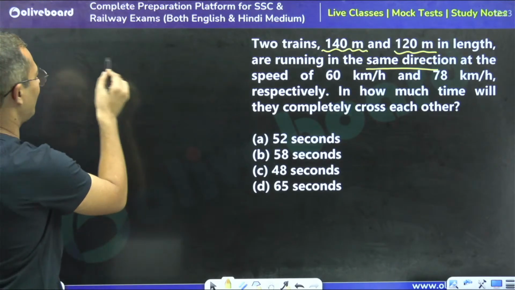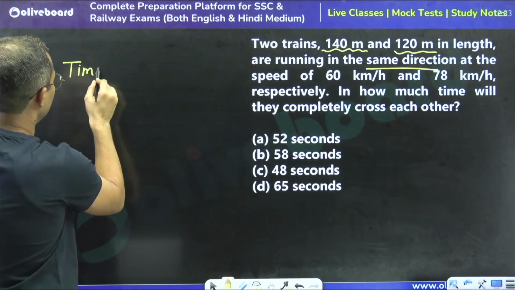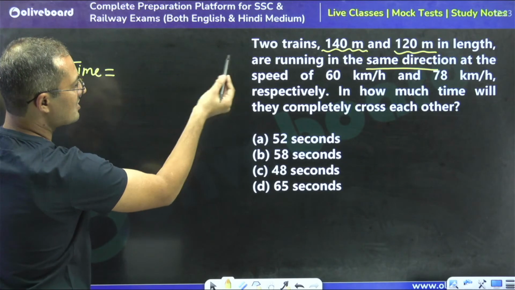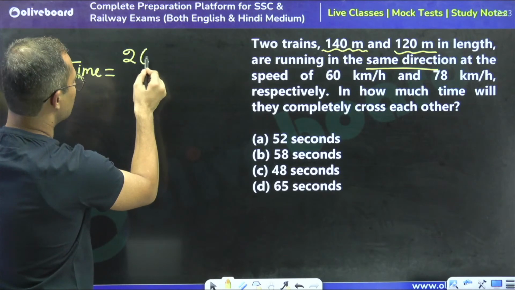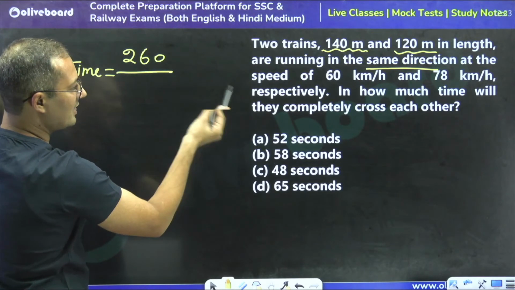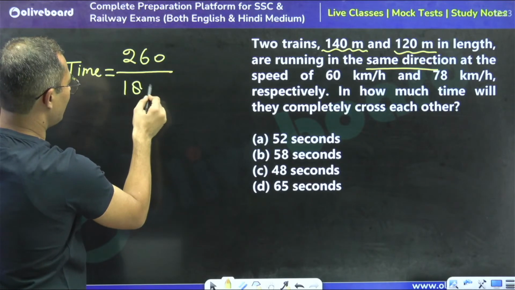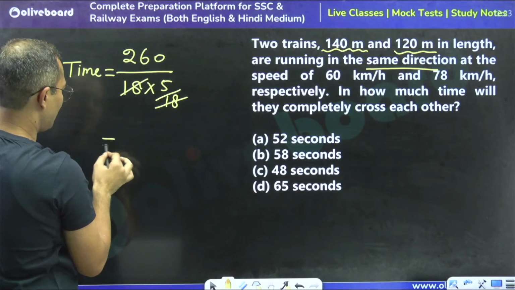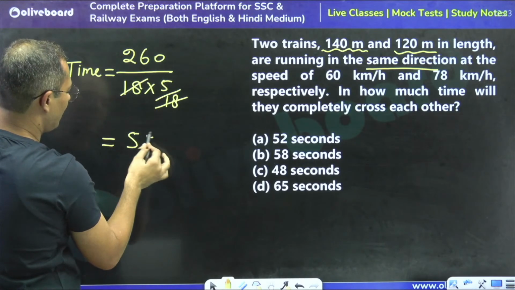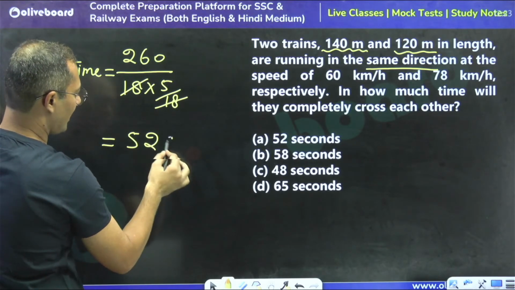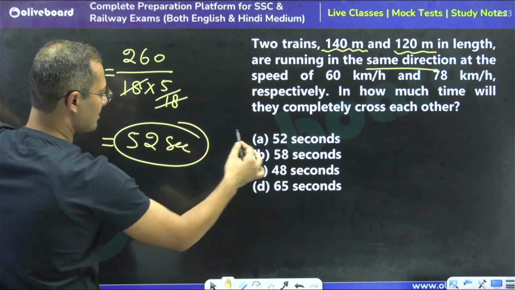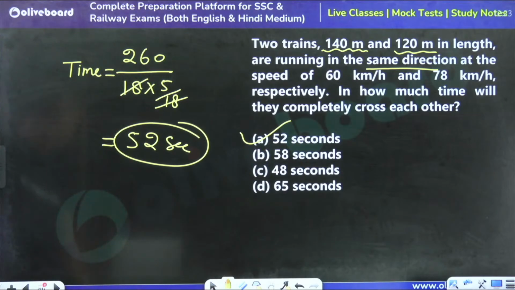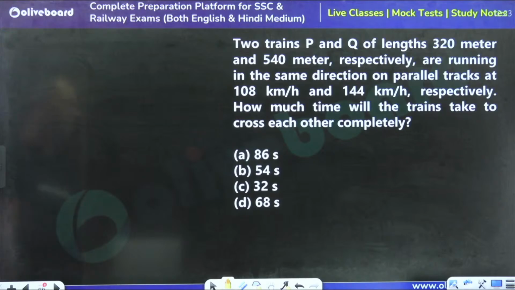So the time is going to be, directly, the total distance, which is 260, divided by the difference of speed, which is 18, into 5 by 18. So 18 got cancelled. 5 fives are 25, 5 twos are 10. So 52 seconds is the right answer. Option A is the right answer. So we can do all these questions very smoothly, right? Moving to the next, tell me what is the answer for this question.